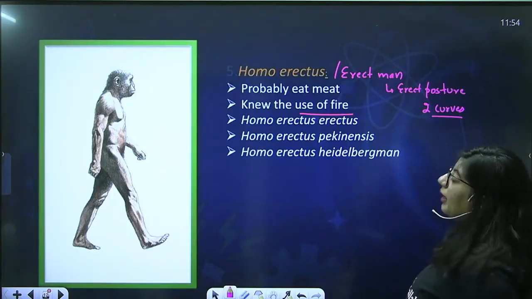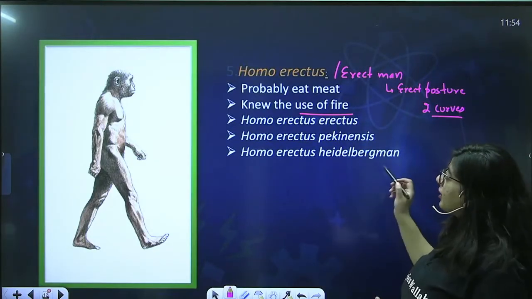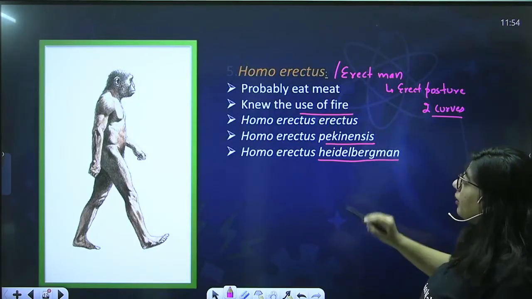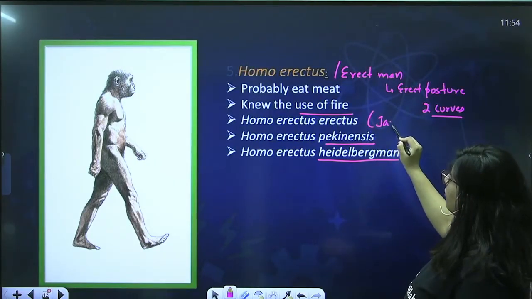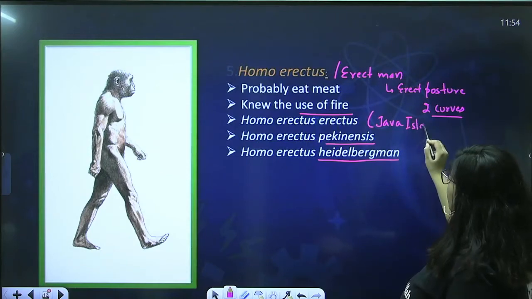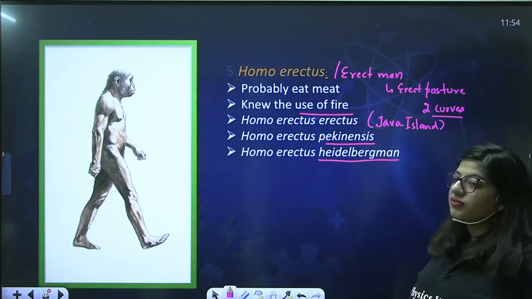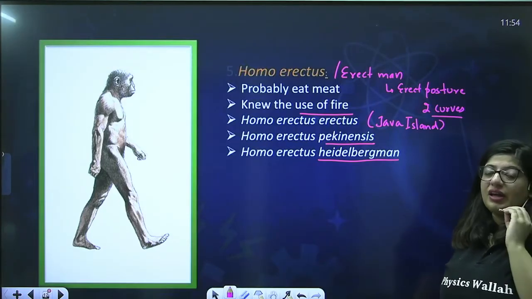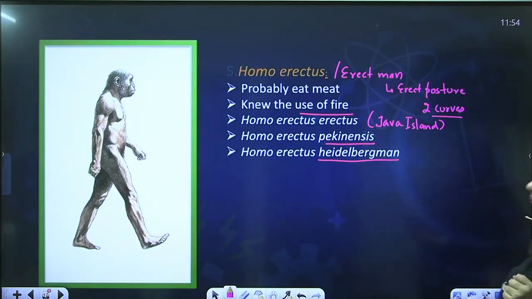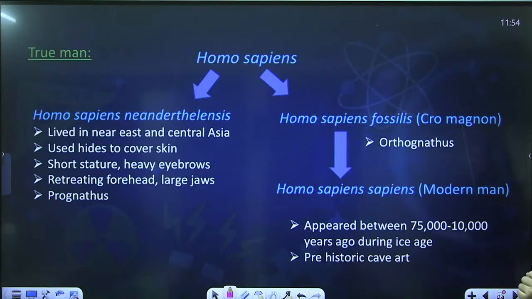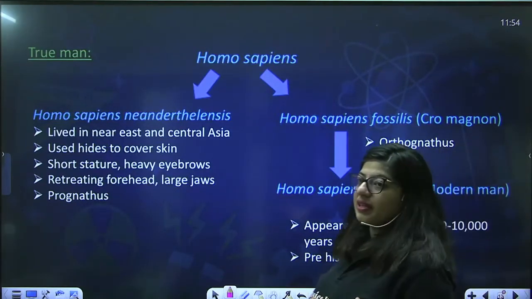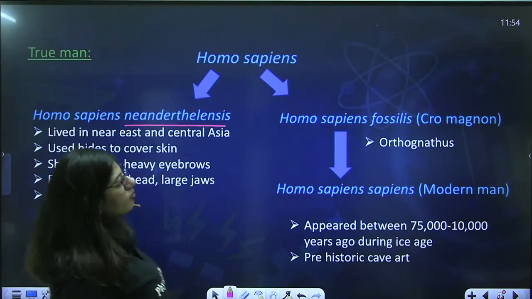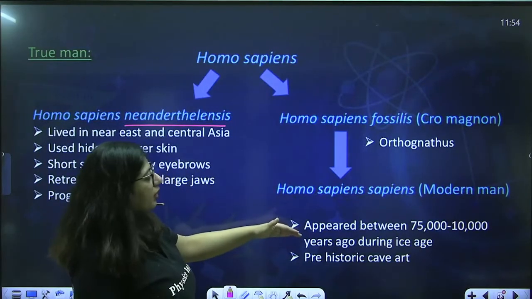Now they further evolved into Homo erectus, Homo erectus pekinensis, and Homo erectus heidelbergensis. The fossils of Homo erectus were found on Java island. It's in Indonesia. Fine. Moving further, we have Homo sapien. They further evolved into Neanderthalensis, Neanderthal man, and Cro-Magnon, which gave rise to the Homo sapiens.